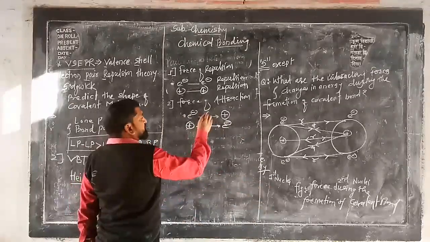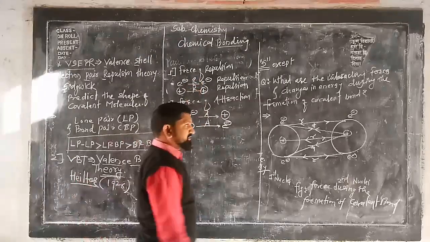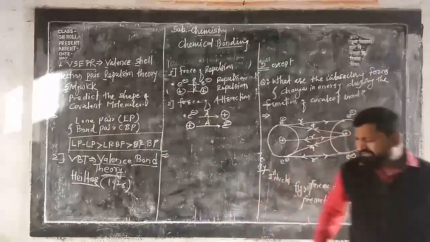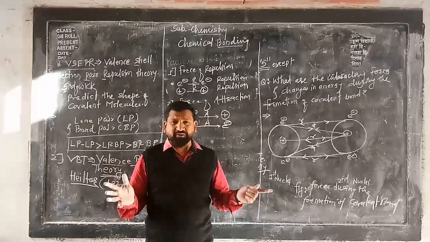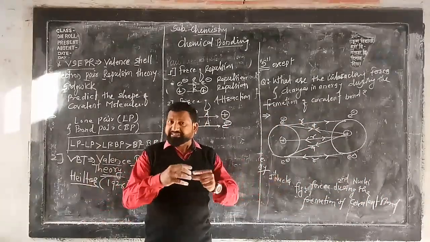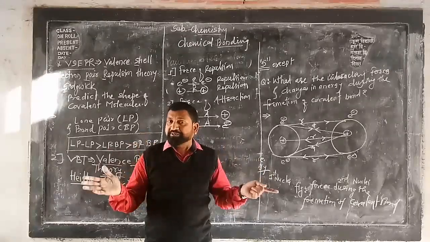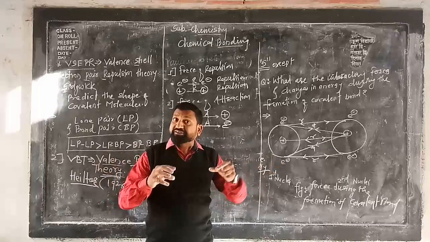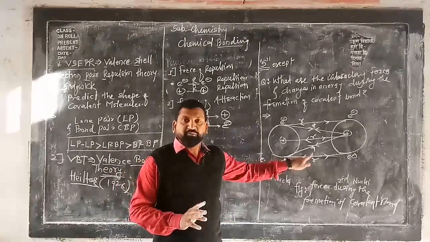So there is a force of attraction, a force of repulsion, and a force of repulsion. This is a simple idea you know very well: like charges repel each other and opposite charges attract each other. By that rule this is confirmed.